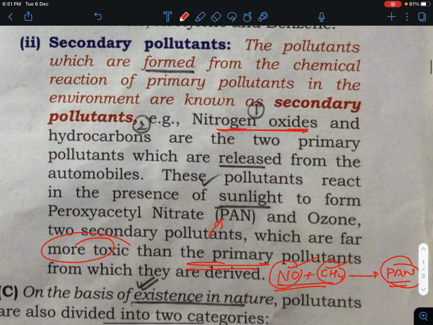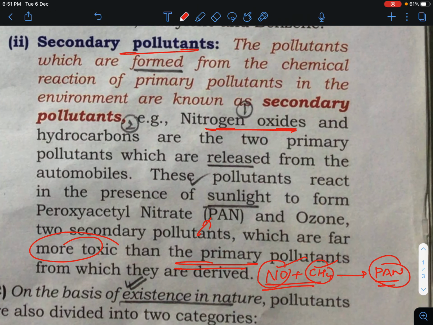So you can learn from this that secondary pollutants are those that are formed from the chemical reactions of the primary pollutants released into the environment, and such a pollutant is known as a secondary pollutant.